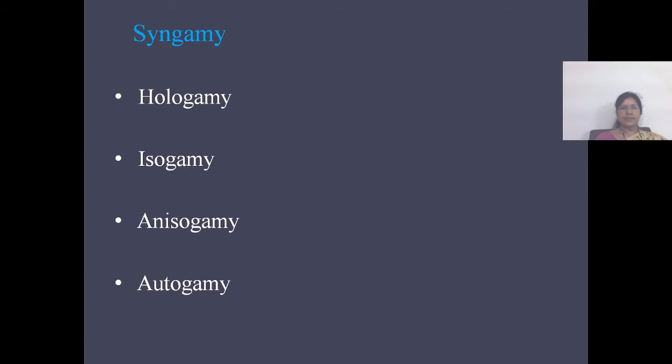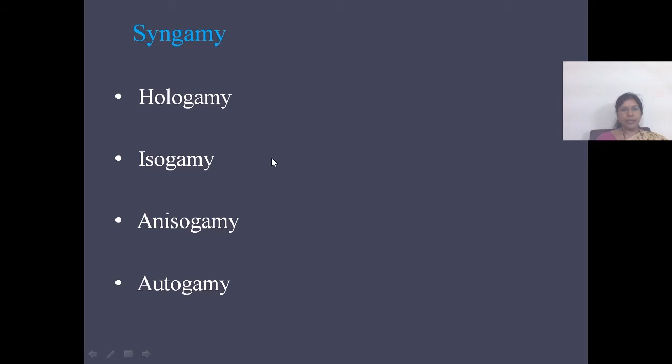Such type of syngamy is called hologamy. Hologamy is seen in a few Sarcodina and a few Mastigophora. Example is Copromonas.